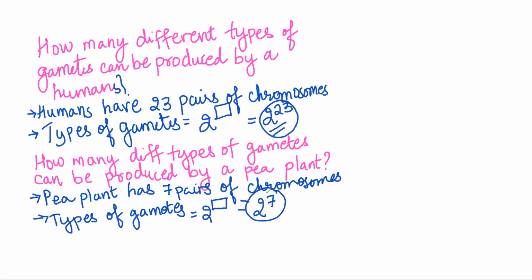So if somebody asks you how many different types of gametes can be produced, the answer is 2 raised to the number of pairs of chromosomes, not the total chromosomes. So if a species has 46 chromosomes, then there are 23 pairs of chromosomes. I'm not interested in the actual number. I'm interested in 2 raised to 7, 2 raised to 23, and so on and so forth.